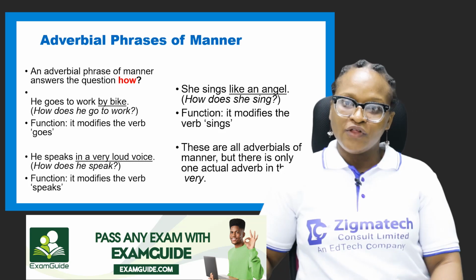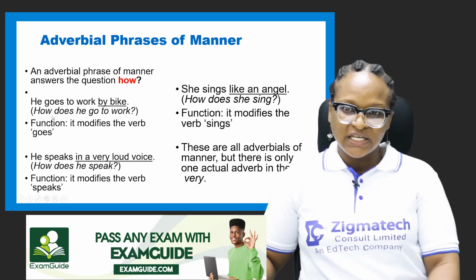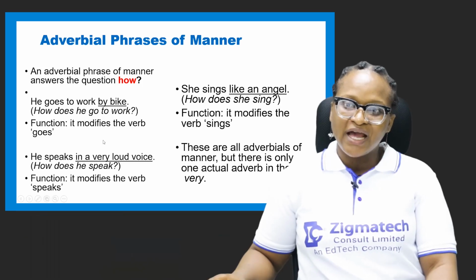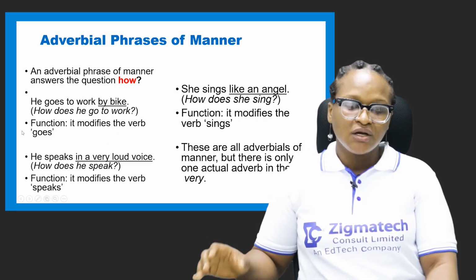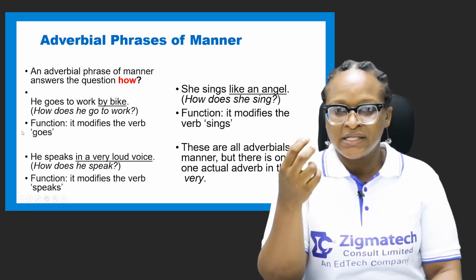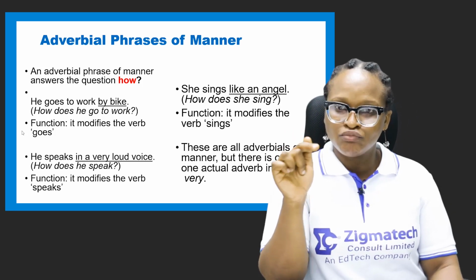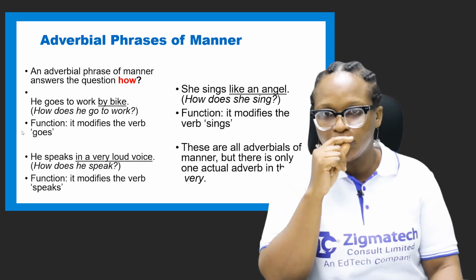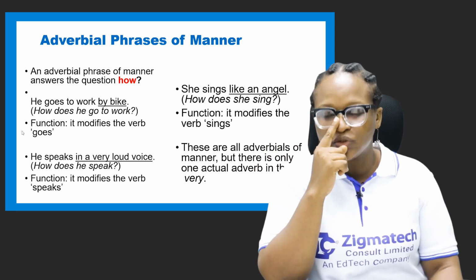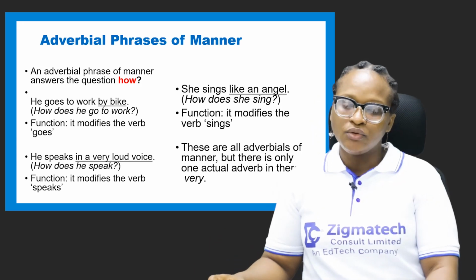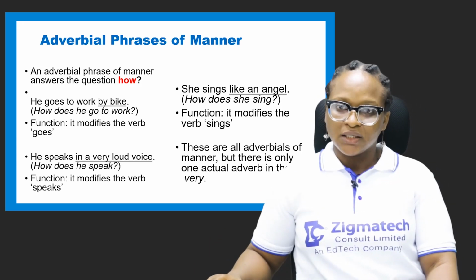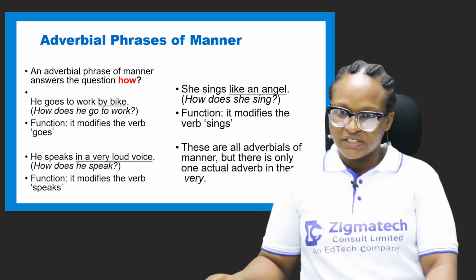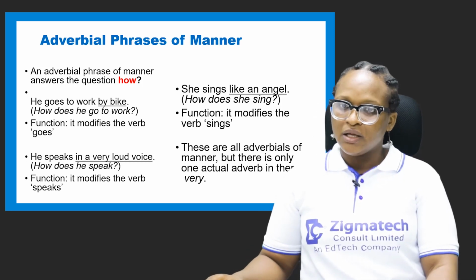These are state of being verbs. So for example number 1, we'll state that the function of this adverbial phrase is that it modifies the verb goes. Note something, that what it modifies must be put in either single quotation or double quotation marks. Number 2 says he speaks in a very loud voice. How does he speak? In a very loud voice.